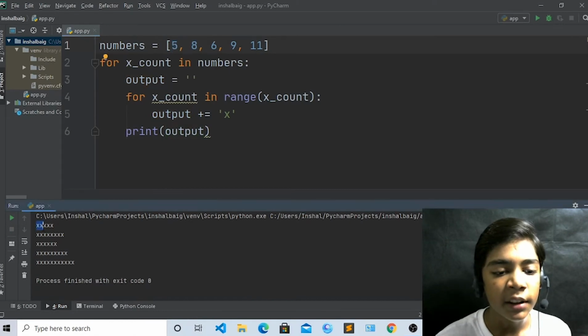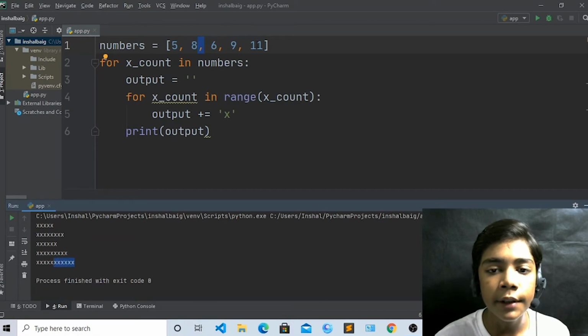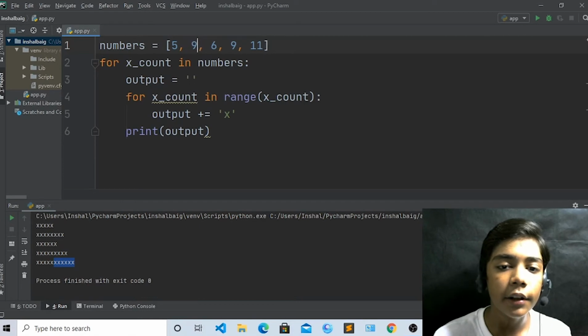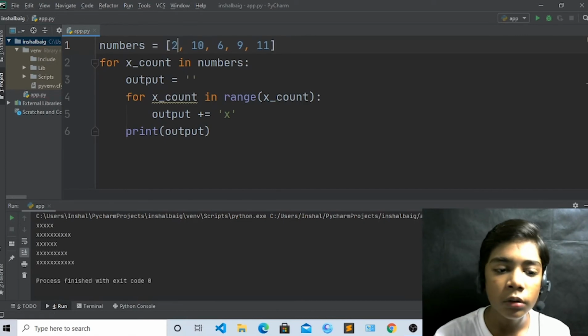You can see these x are: first is 5 because we have written 5 here, and second is 8 because we have written 8. And last is 11 because we have written 11 here. You can also change the numbers, like I have written 9 here, run. So you can see the second is coming in 9. If I write 10 also, it will come in 10. If I write 2, it will come in 2. You can see how easy it is to do.